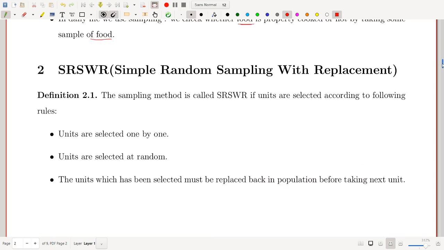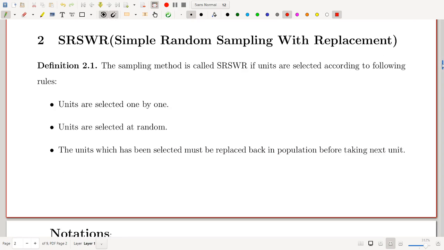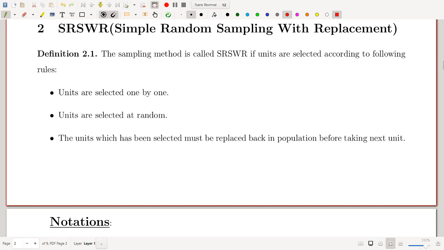So first sampling method is simple random sampling with replacement, and short form of this one is SRSWR. The sampling method is called SRSWR if units are selected according to the following rules. First one is units are selected one by one.